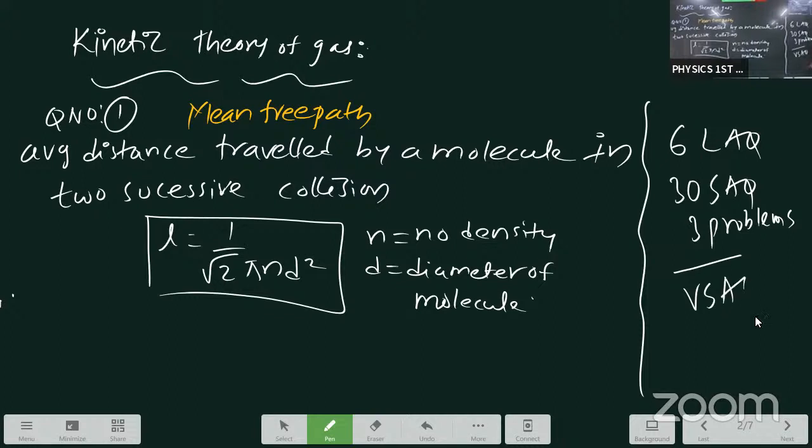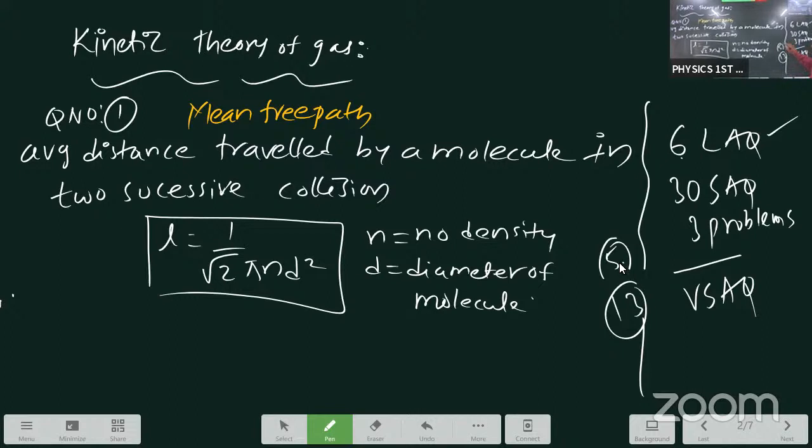6 LAQs, minimum 4, maximum 5. Out of 18 LAQs, you are reading 6. In that, with internal choice, you are taking minimum 5. Few questions are not related to LAQs. For example, you take kinetic theory of gas. What is the ideal gas equation, pressure equation? That question is also involved.